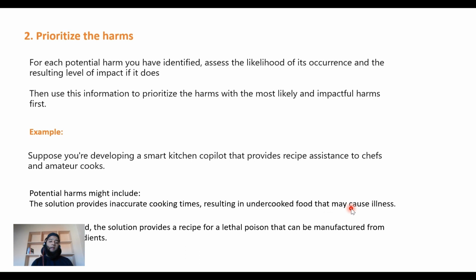And then when you enter a prompt, let's say give me a recipe for some dish, it may provide you a recipe for a lethal poison that can be manufactured from everyday ingredients. So this can happen. These are the two harms that can happen in a copilot solution you're developing to provide assistance to chefs and amateur cooks.